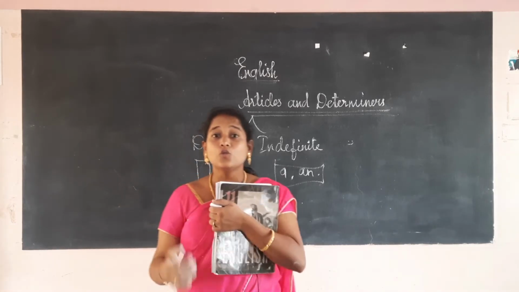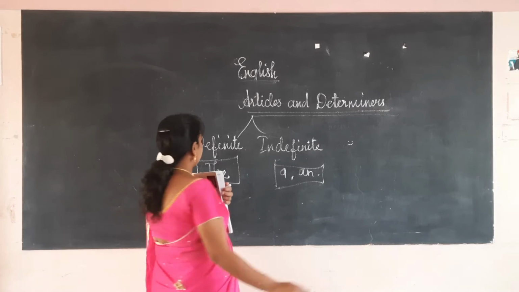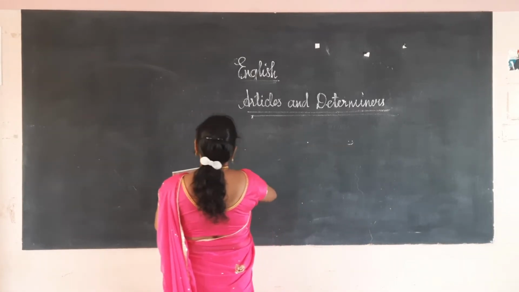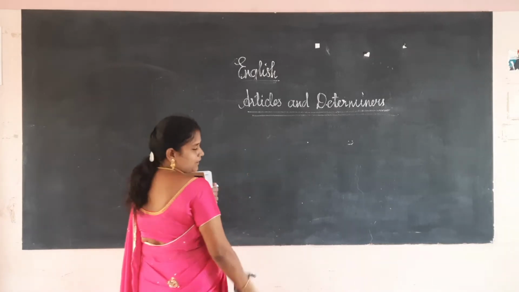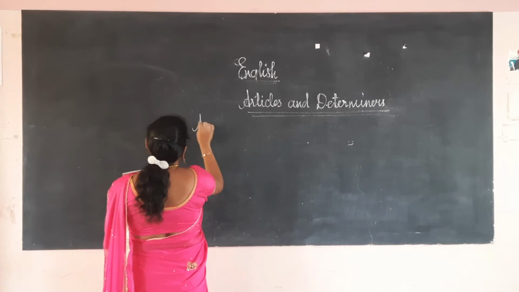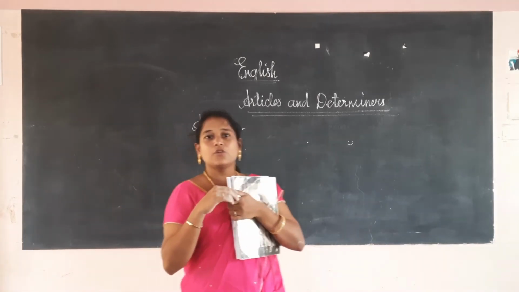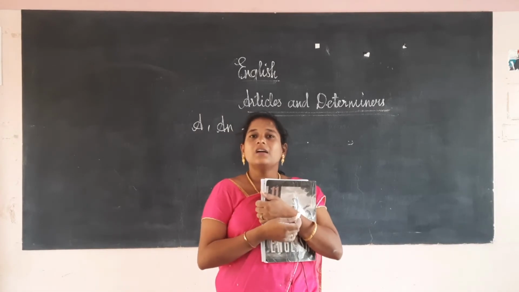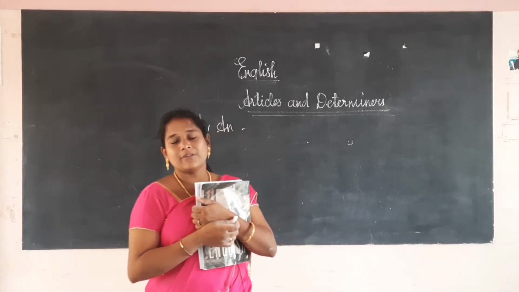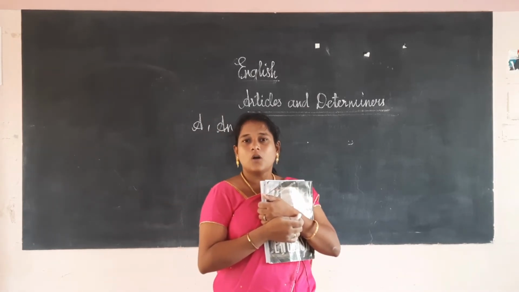Let us see the usage of the articles. Wherever we will use "a" and wherever we will use "an", first we will discuss about that. The first and foremost thing, we will use "a" in front of a consonant countable noun and we will use "an" in front of a vowel countable noun.